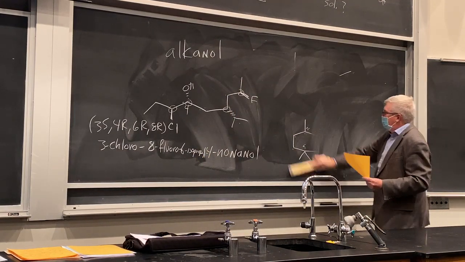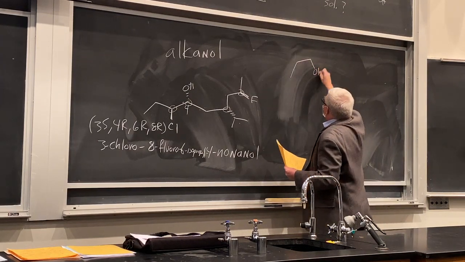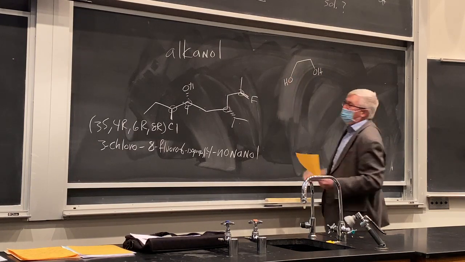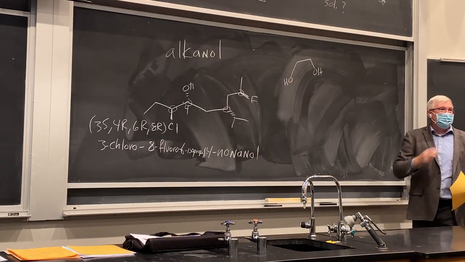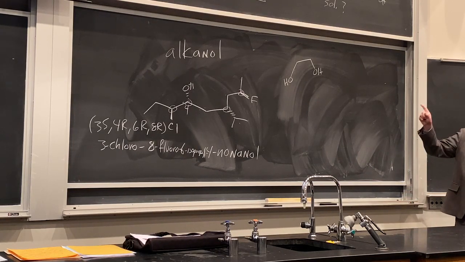I've mentioned an important diol, which is this guy, ethylene glycol. Glycol is antifreeze material. It has a very low melting point, a high boiling point, and high heat capacity. So it's used in car engines, in the radiators, to absorb the heat from the engine, then dissipate the heat to the outside. If you use just water in your radiator, it will boil over, right? So you've got to add that stuff.